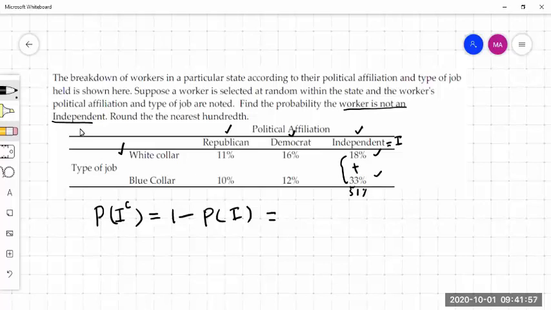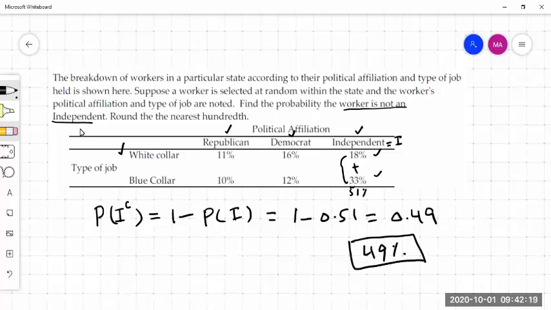So I would write it here: 1 minus the probability of an independent person, 51% or 0.51. The difference, 1 minus 0.51, is 0.49, or 49%. So the probability that the worker is not an independent is 49%. That's the complement rule. We used the complement rule.